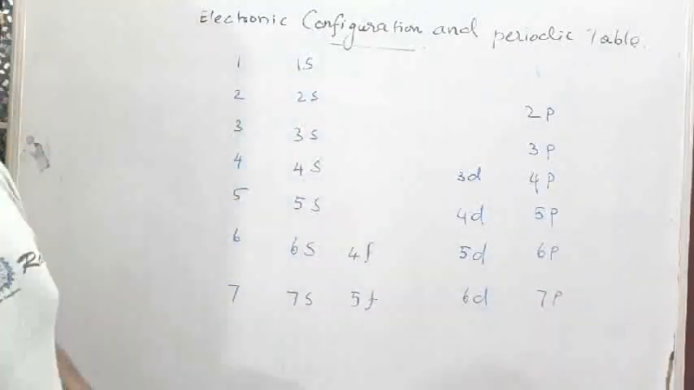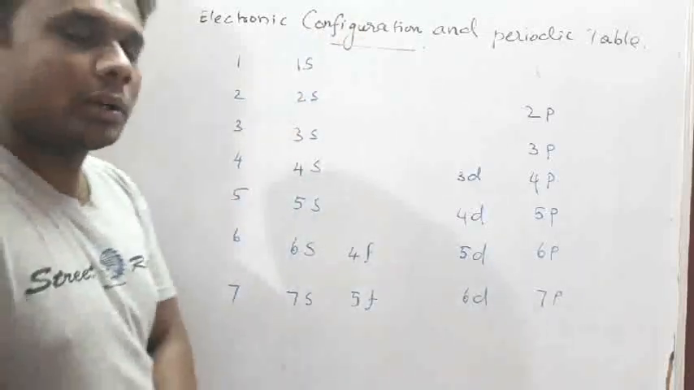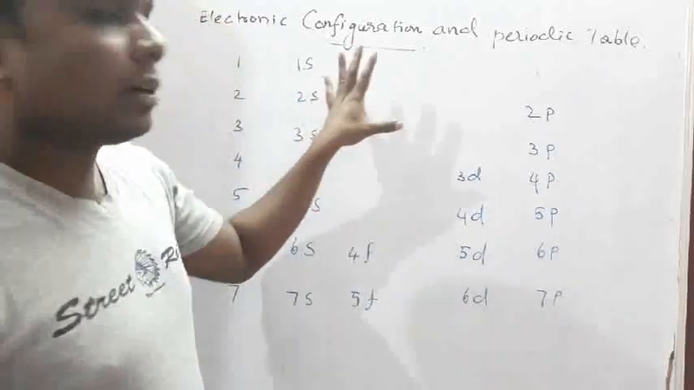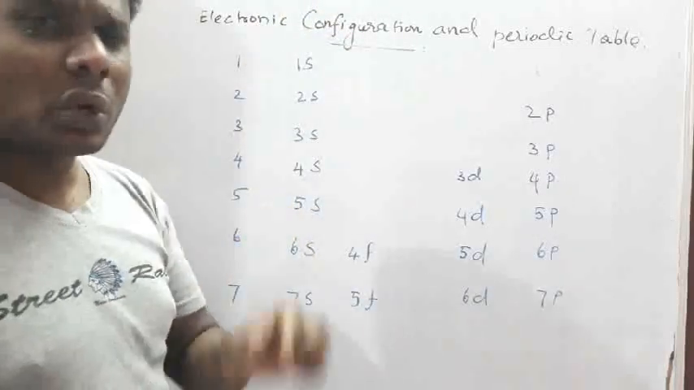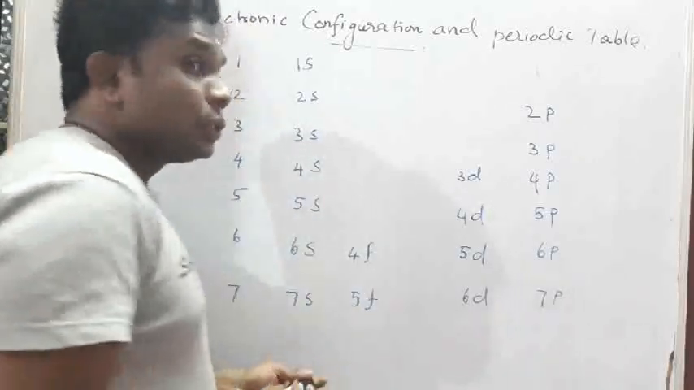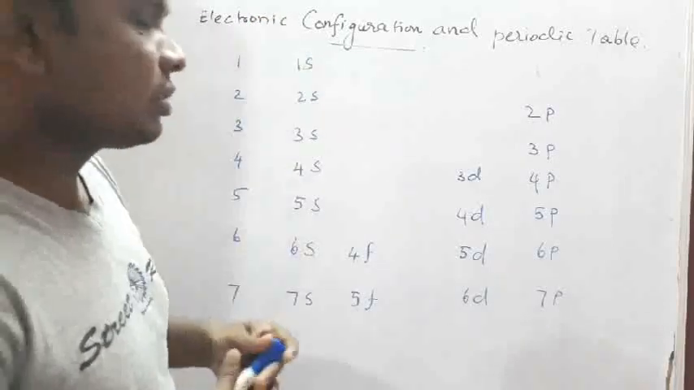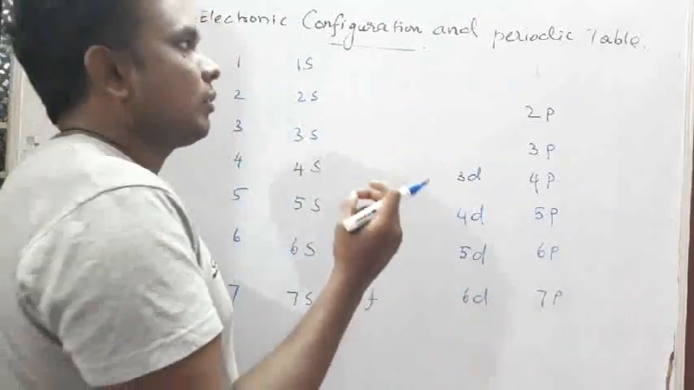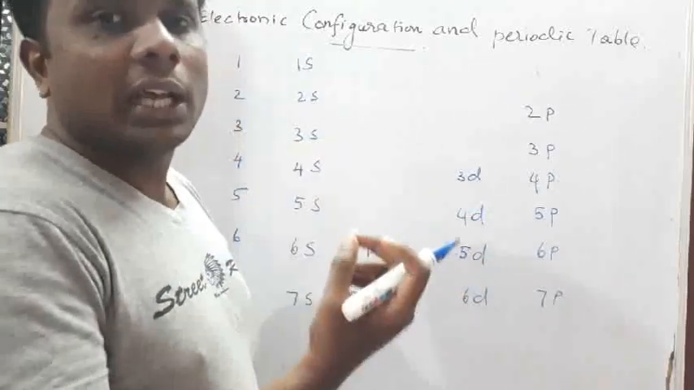So this is the electronic configuration under the periodic table, that is, how elements are placed in the periodic table according to electronic configuration. Suppose I have taken the last electron. Each orbital has a particular number of electrons; every orbital has a specific capacity to fill electrons.